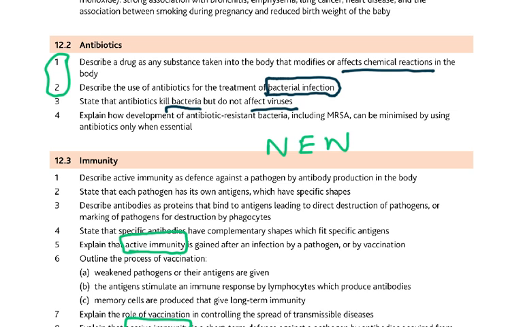Bacteria have a cell wall, they have a cell membrane, they have cytoplasm, they have enzymes in it, they have ribosomes in it, they have plasmids in it. So antibiotics would be chemicals which would affect the working of any of those things. Like if it destroys the cell wall, the bacteria is destroyed. If it destroys certain enzymes which are required in protein synthesis, or if it destroys the ribosomes. So anything which is going to affect the working of the bacteria or the normal processes, the respiration procedure.